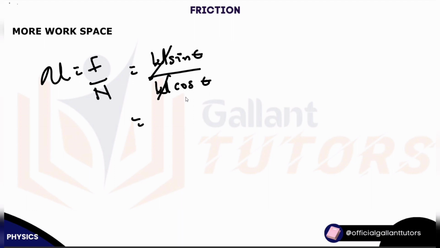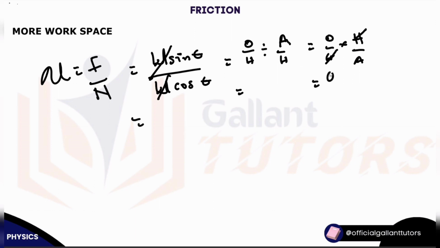Tan theta. Correct. But now, let me break it down, because we don't cram on this channel. Sin theta is opposite over hypotenuse, divided by adjacent over hypotenuse. So we have opposite over hypotenuse times hypotenuse over adjacent. That is flipping it over. This will cancel this, so I'm left with opposite over adjacent. What does that sound like? Exactly, tan theta.